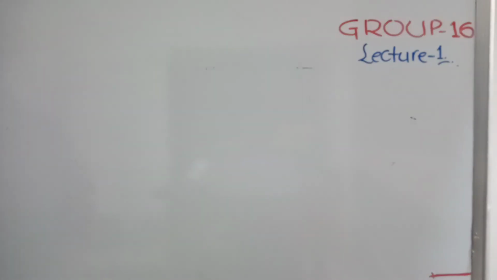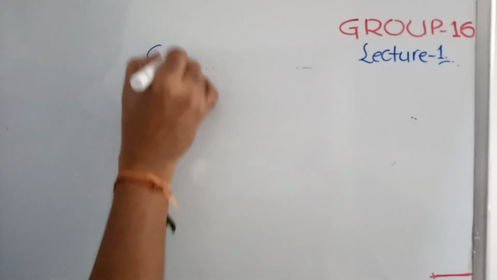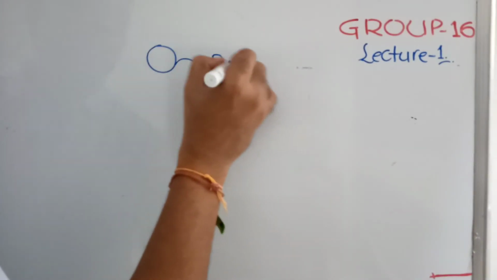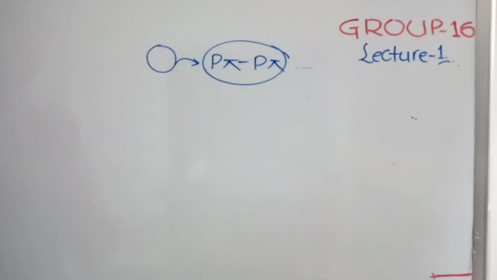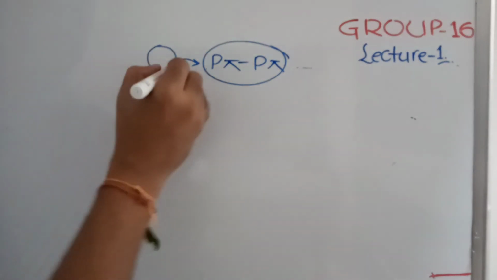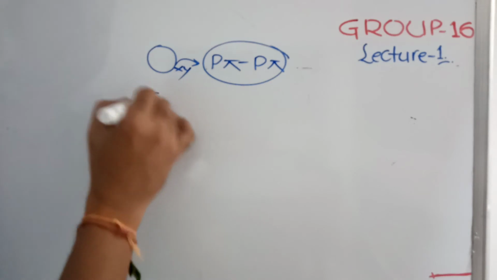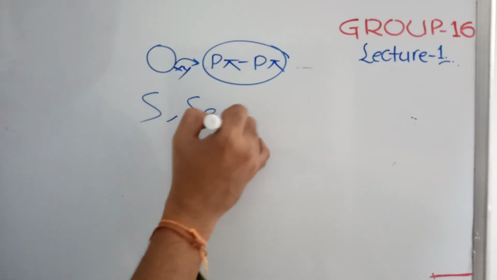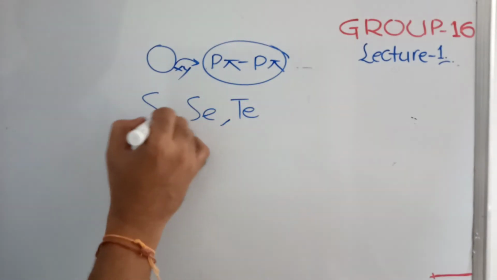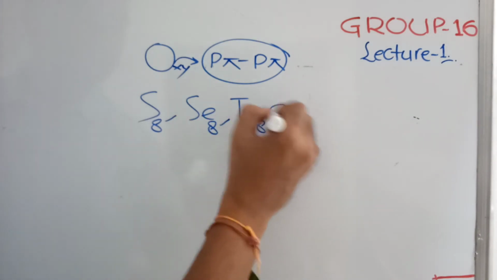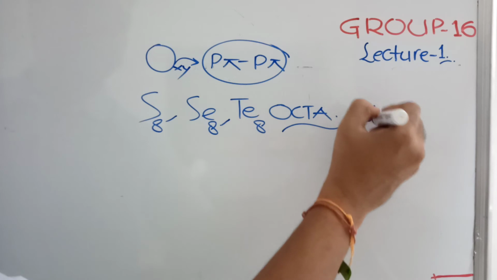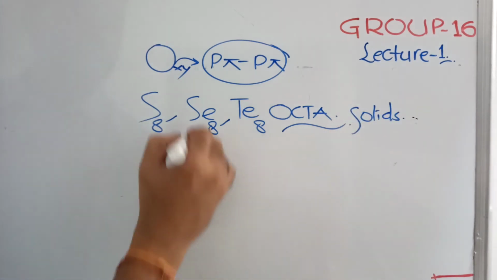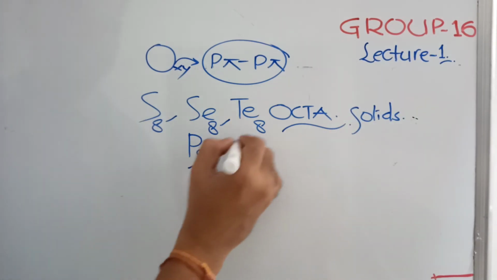So oxygen is paramagnetic, O2. Oxygen can form p pi p pi bonds. This is very special. Between two oxygen atoms, you can expect a p pi p pi bond. That's the specialty of oxygen. Then sulfur, selenium, tellurium, all of these are octaatomic solids. Polonium is monoatomic, and it is also a solid.